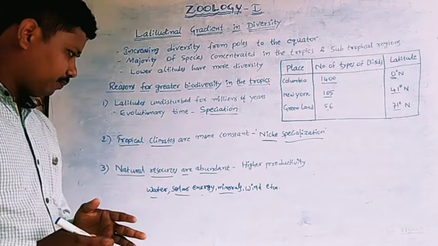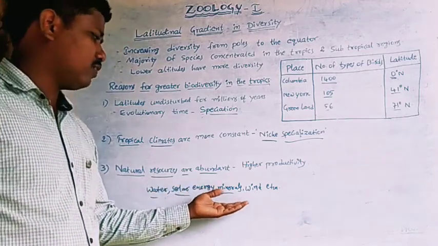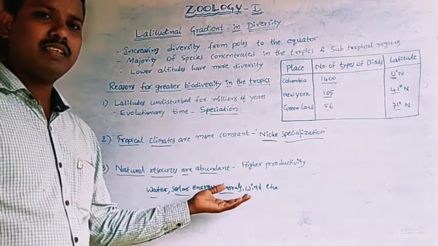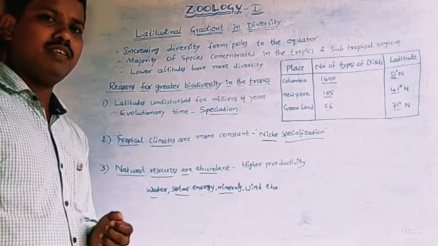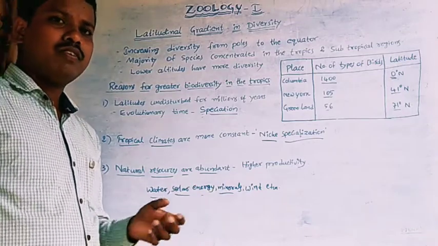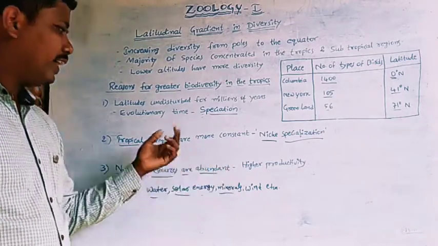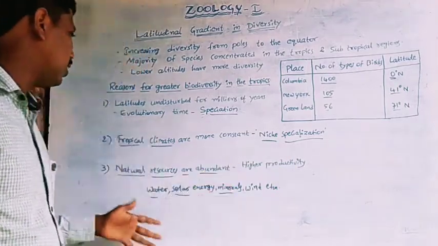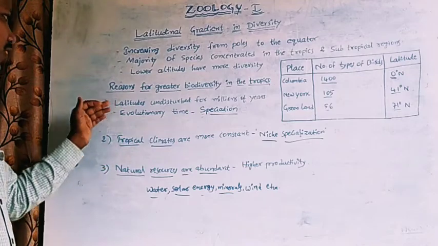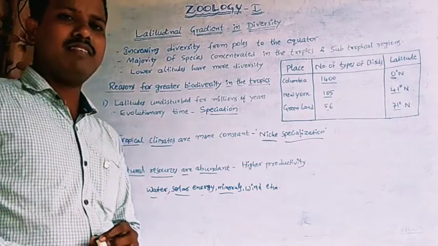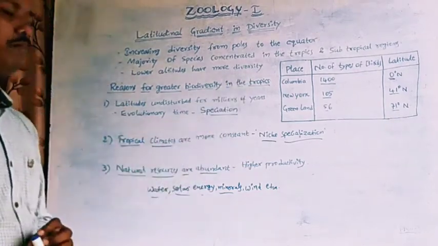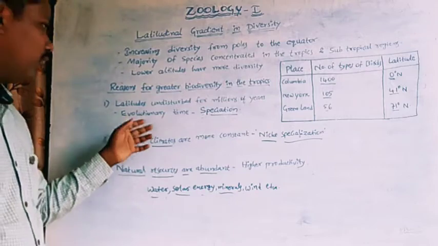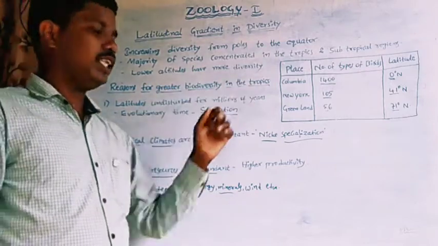These natural resources are abundant in the tropical regions, so greater productivity occurs. These are the three reasons for greater biodiversity in the tropics.